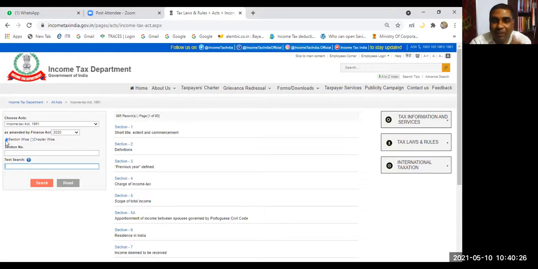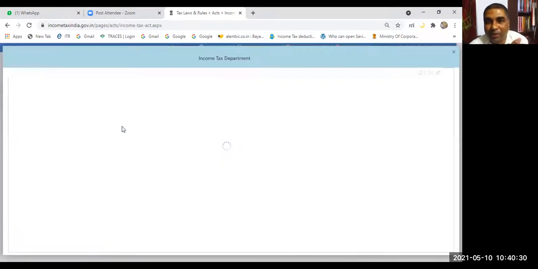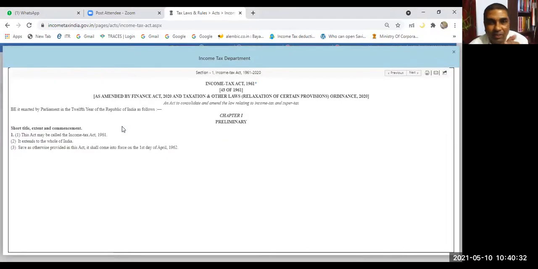Right. So let us have a look at this Act first. Let us go to section 1. You will find out how the Act looks like. This is how the Income Tax Act looks like. This is section 1. Section 1 talks about the short title.